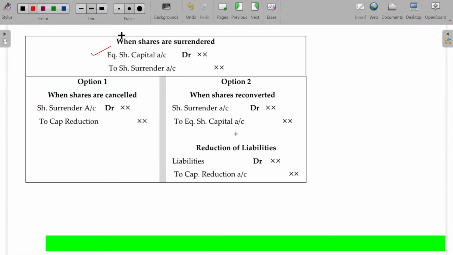On surrender, this one is okay. On using, when the shares are used, this will reduce the liability now. To the extent of reduction of liability, we'll consider the transfer of liabilities to capital reduction. To the extent of shares given to those lenders, the entry being just a reversal of this entry. Share surrendered to equity share capital.